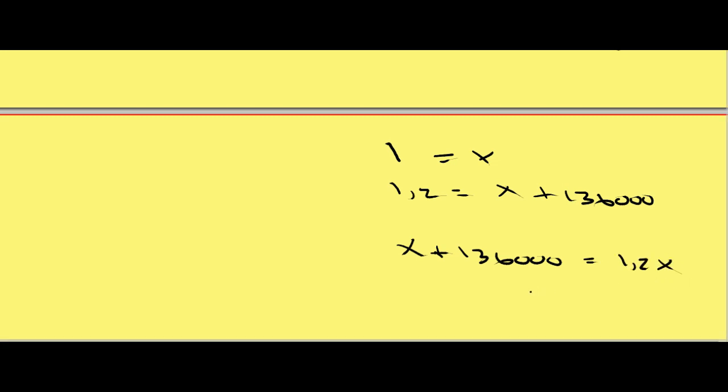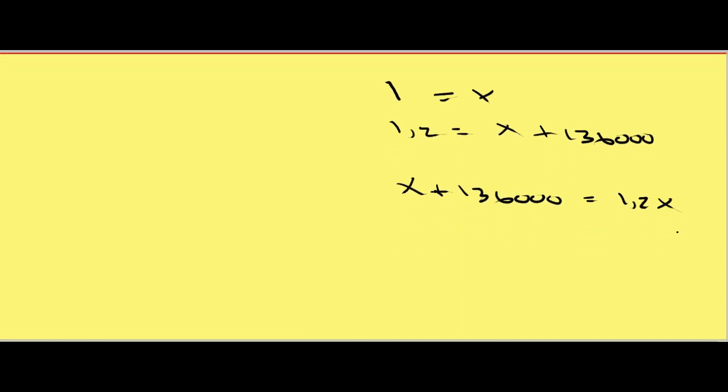average. Then I can do a mathematical transposition where I take my 1.2x to be on the left hand side and my 136,000 to be on the right hand side. It gives me the following structure. Now I have my x minus my 1.2x.